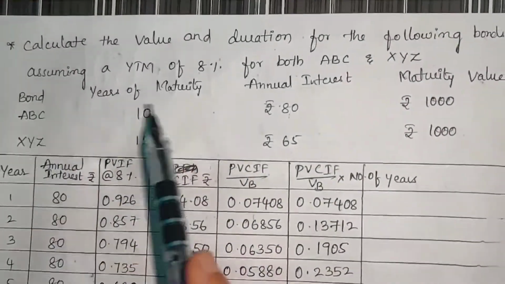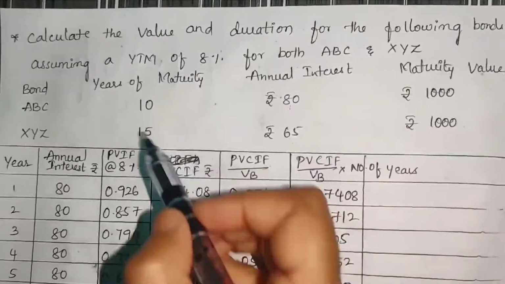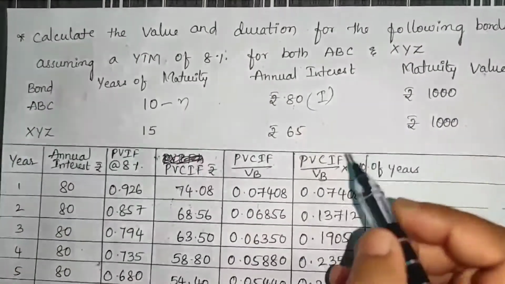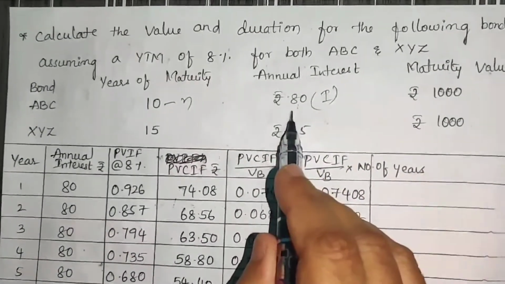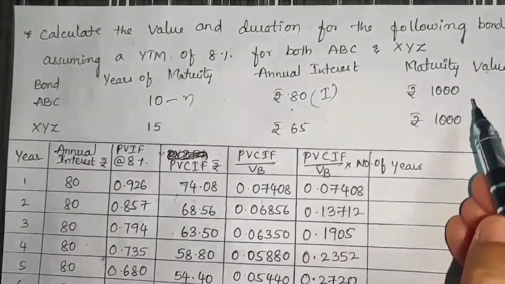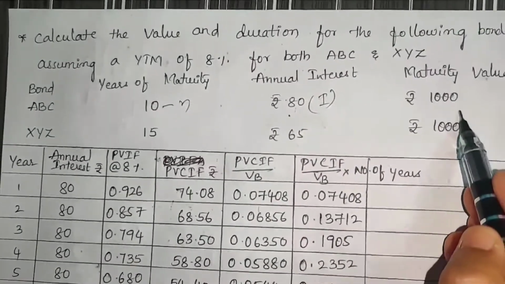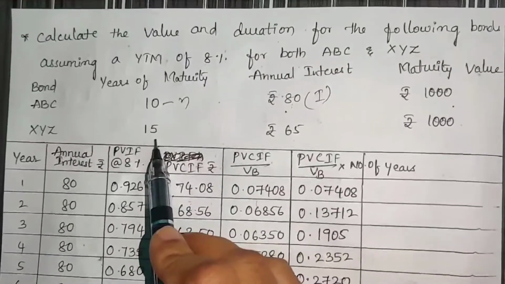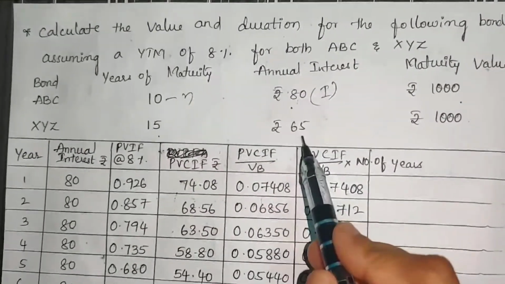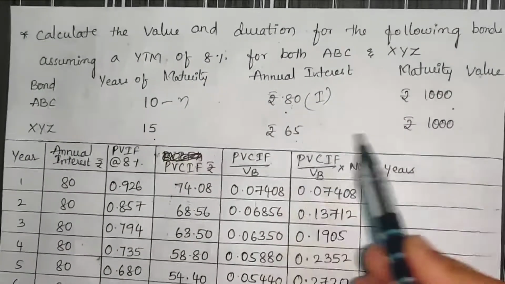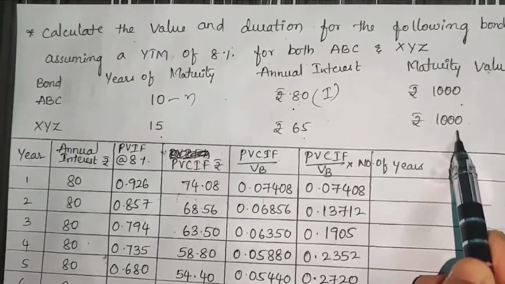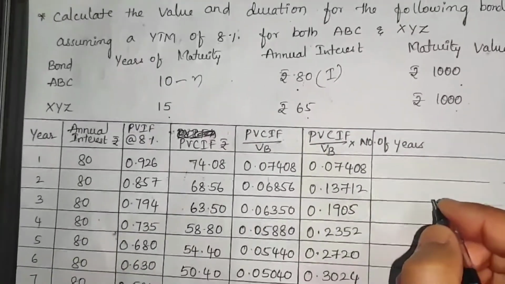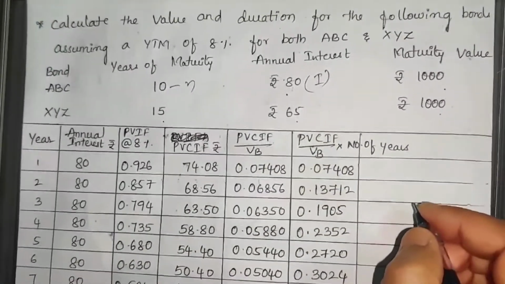Bond ABC has 10 years to maturity, N equals 10 years, with annual interest. So the interest or coupon amount is 80 rupees, which is 8% interest, and the maturity value is 1000 rupees. The same way, XYZ bond has 15 years of maturity, annual interest is 65 rupees, and maturity value is 1000 rupees. The first step of calculating duration is calculating the value of the bond.